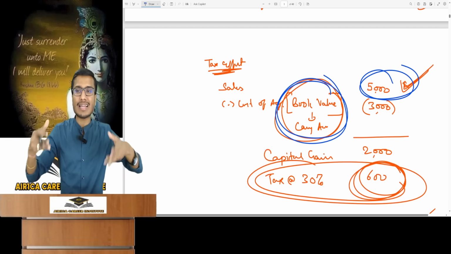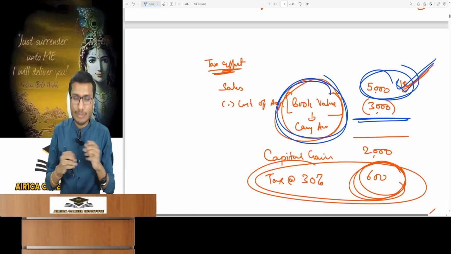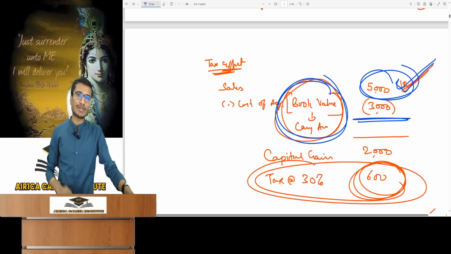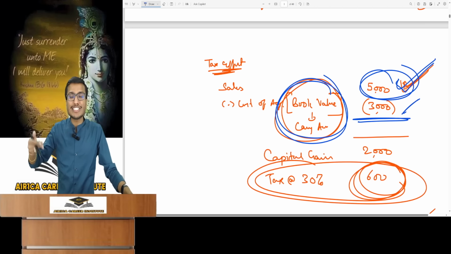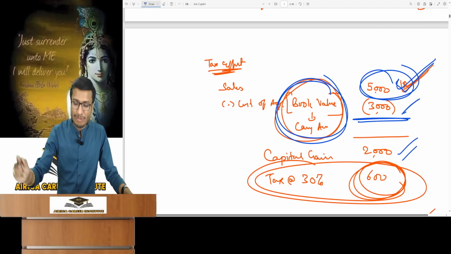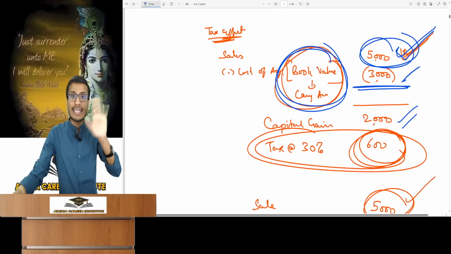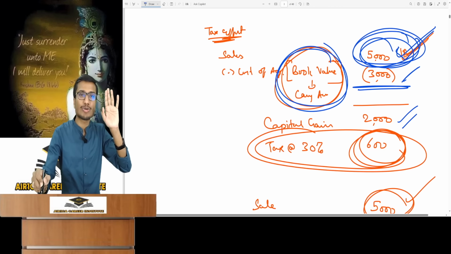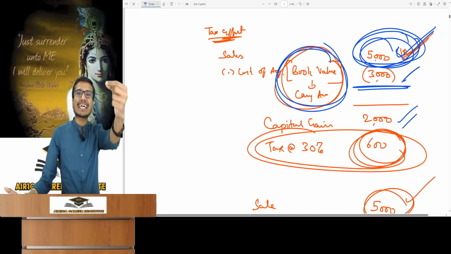We'll apply a bit of income tax and a bit of FM. You sold it for 5,000 and then you need to check what its carrying amount was in the books at the end of the last year. Suppose, for instance, it was 3,000. The asset with book value 3,000 sold for 5,000, so that's a 2,000 capital gain. Should this 2,000 capital gain be taken as cash inflow? No, don't take it. The 5,000 already covers everything. Don't take this separately. This was calculated only for the tax effect.